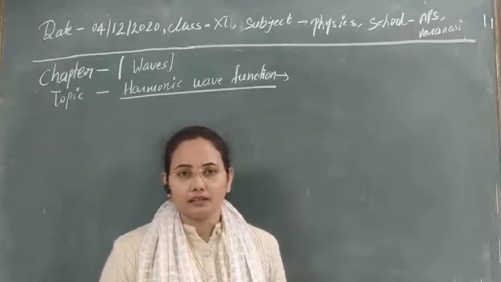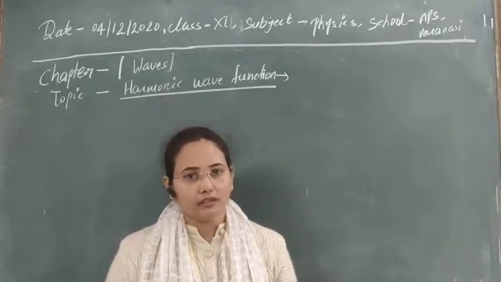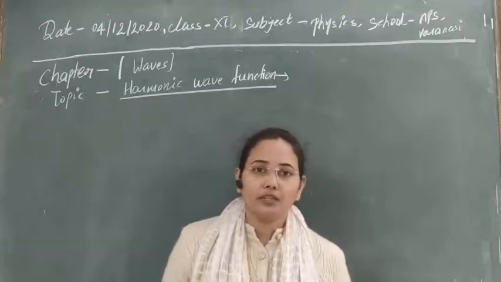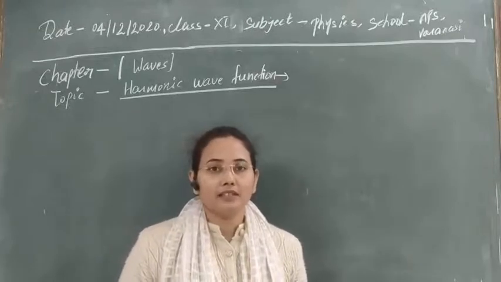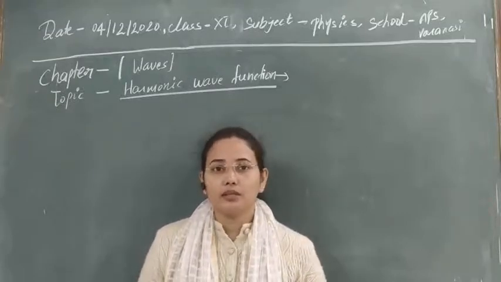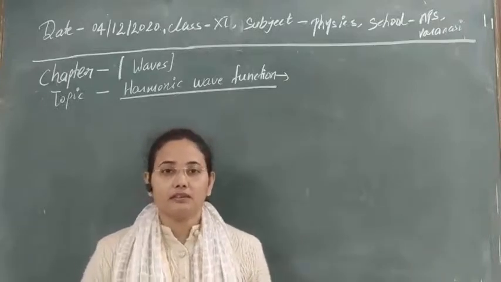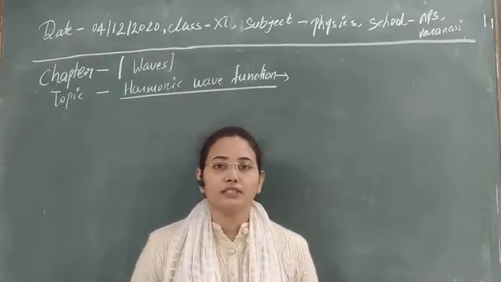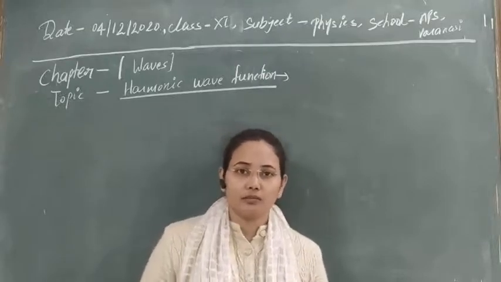If a variable depends on another variable, then the first variable is known as a function of the other variable. Simple, that is clear to you. In the case of periodic wave motion, you know that periodic oscillation means a particle repeats its path after a certain interval of time or after a fixed distance. That type of motion is called periodic motion. If a wave follows that motion, it is periodic wave motion, and the function used to represent it is called the periodic wave function.